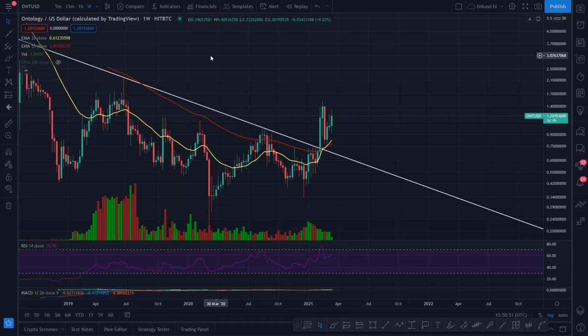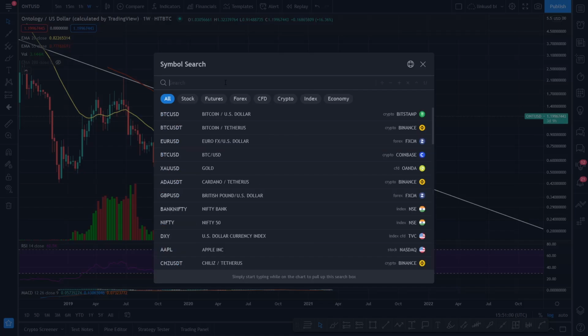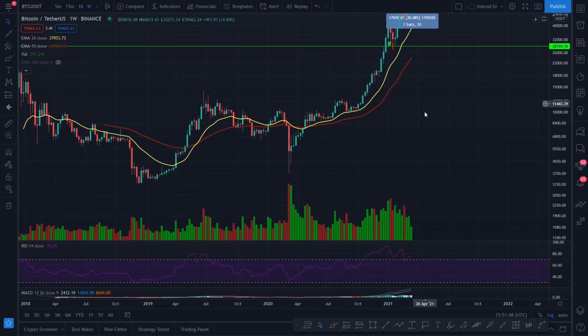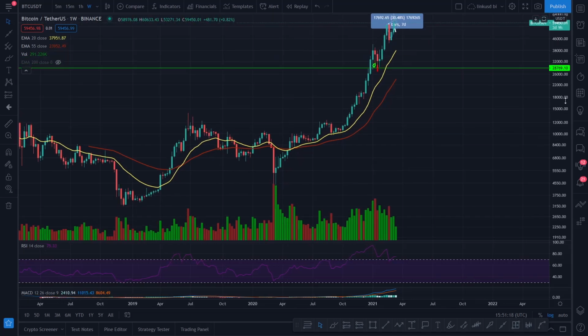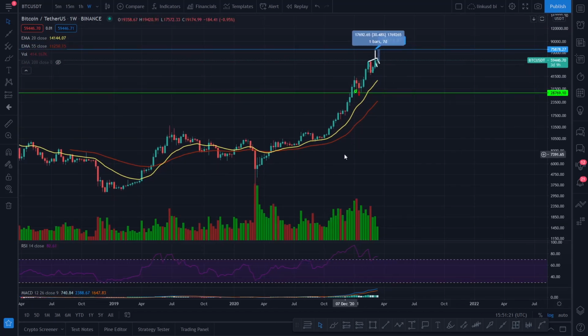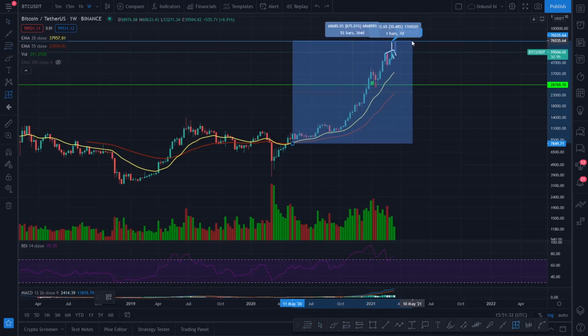I'll show you a prime example of that now. I'll switch straight to Bitcoin, and show you the last time Bitcoin formed a bullish cross on the weekly time frame. You can see it formed a bullish cross there on the 11th of May 2020. I know Bitcoin's a different gravy, but you can see the power and the signal that a bullish cross gives, because from that point Bitcoin has appreciated almost 875%, and it's a massive market cap.